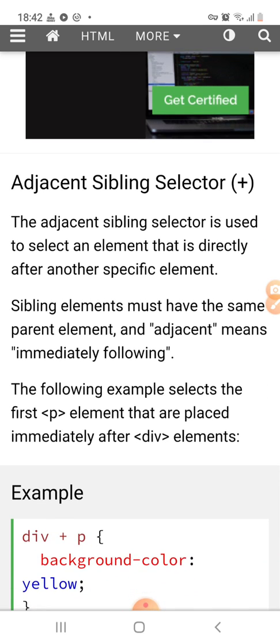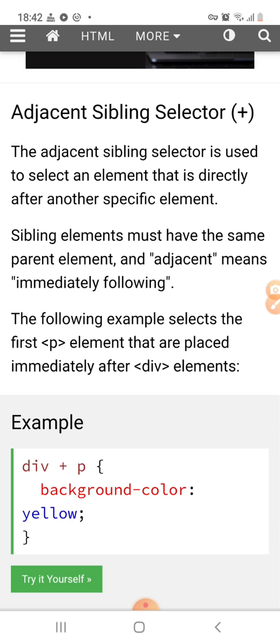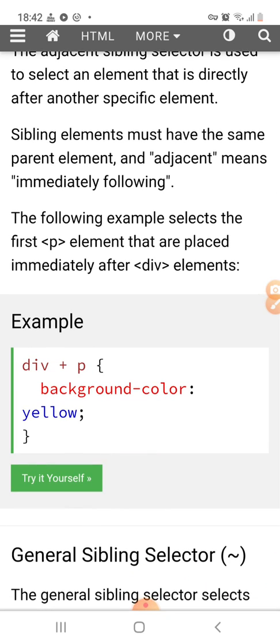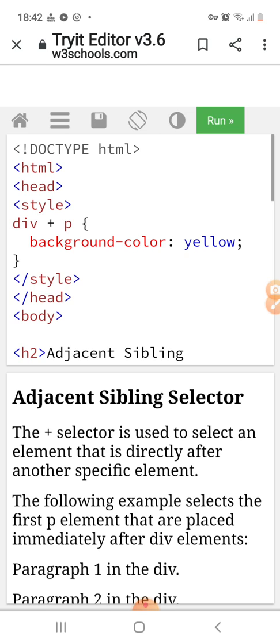The following example selects the first p element that is placed immediately after the div element. This is the syntax which we have to specify: div plus p. It means this is the adjacent sibling selector. So this is the code.